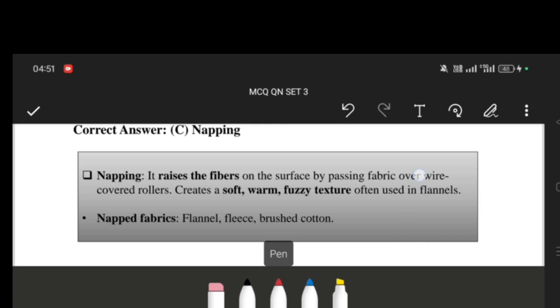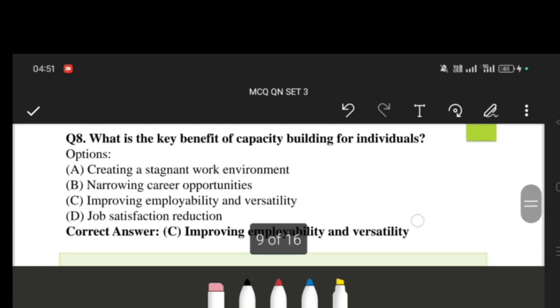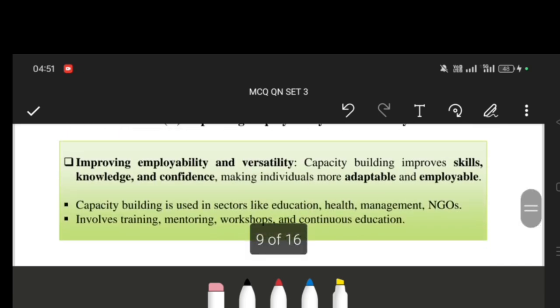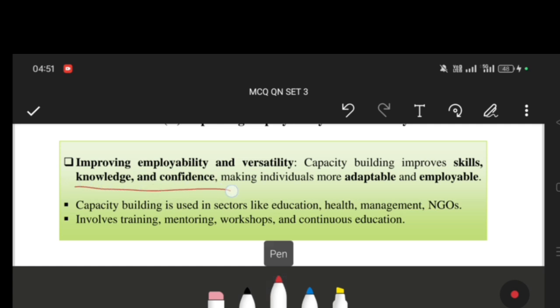So the next question: what is the key benefit of capacity building for individuals? Improving employability and versatility is the correct answer. Capacity building improves the skills, knowledge, and confidence of the individual, making the individual more adaptable and employable.